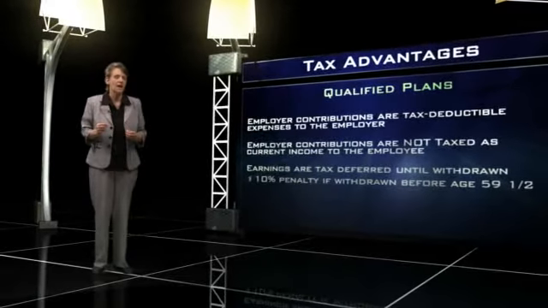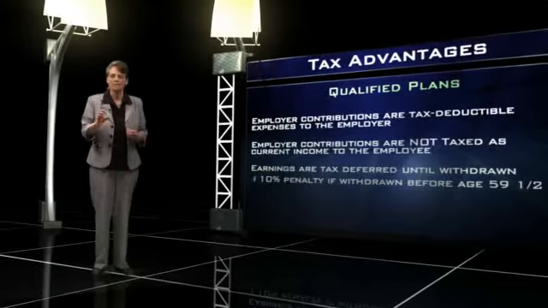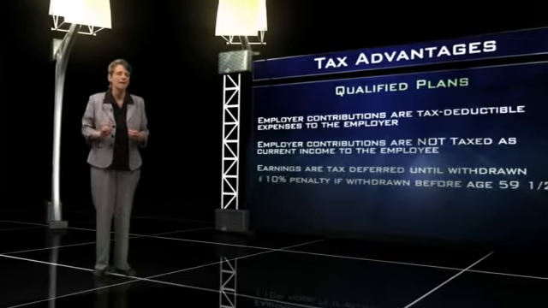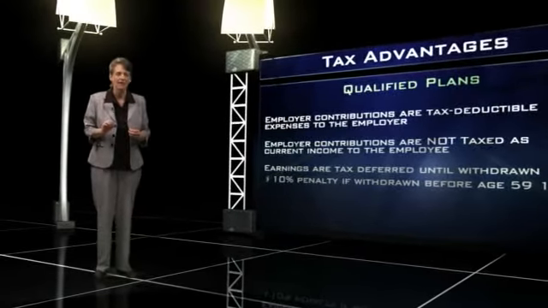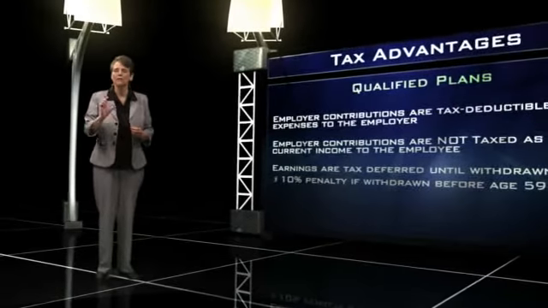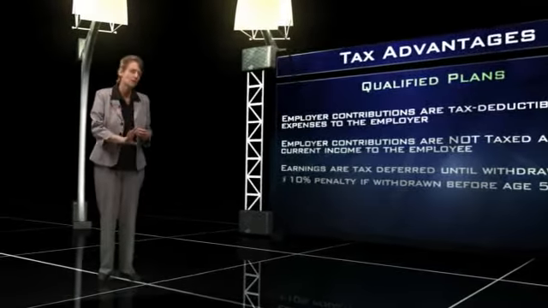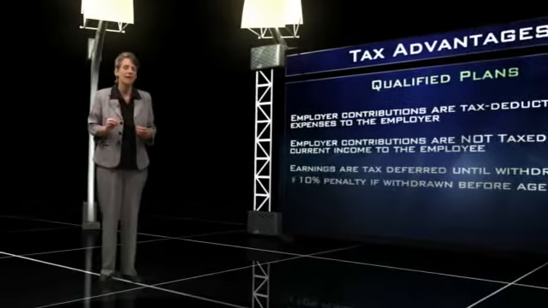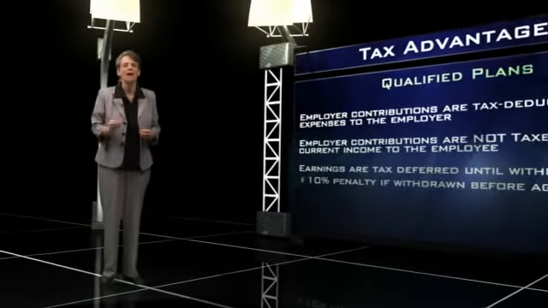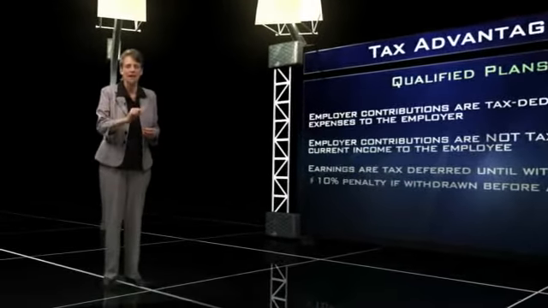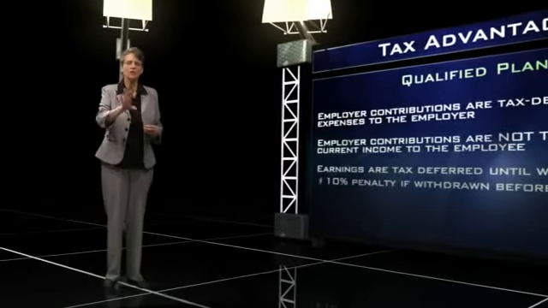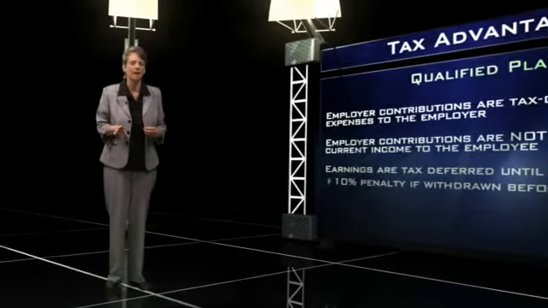And that's why the IRS is going to require that minimum distributions begin by age 70 and a half. If the employee doesn't take out those required minimum distributions, the penalty would actually be 50% of what the IRS says need to be coming out of that plan. So those are the advantages of a qualified plan.